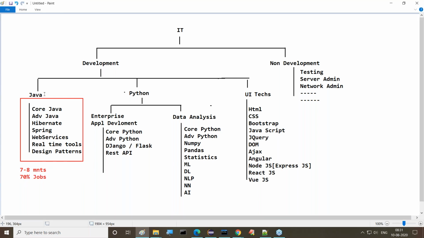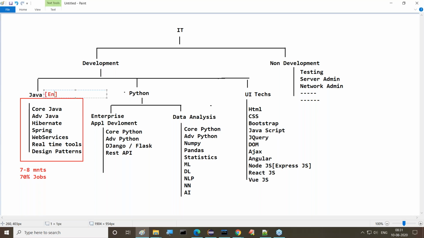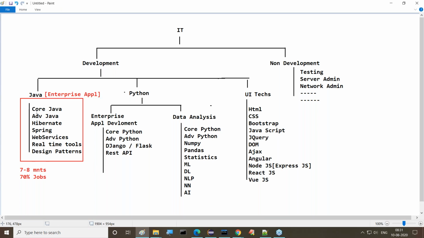Majorly this is for enterprise application development. It takes 7 to 8 months to complete the total part, but 70% of the jobs outside are going with this particular one. All of you understand this clearly. It's a bit long in duration, but definitely more opportunity is available. If you go to any city in India, or even outside India, the leading technology providing the most job opportunities is still Java. Please remember this.